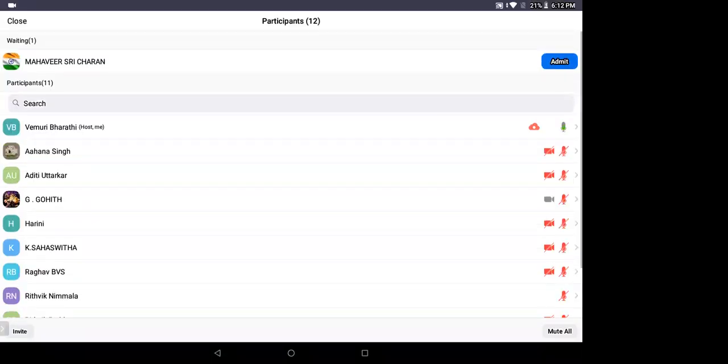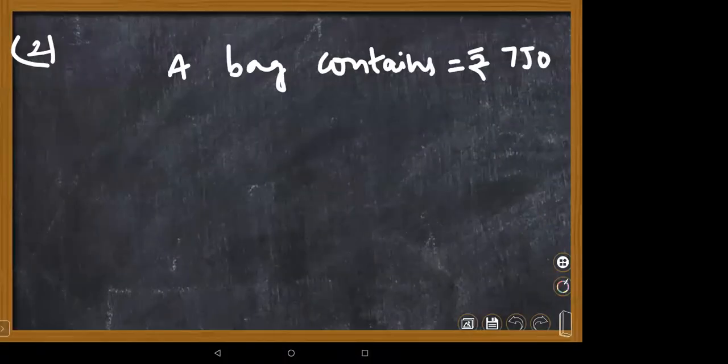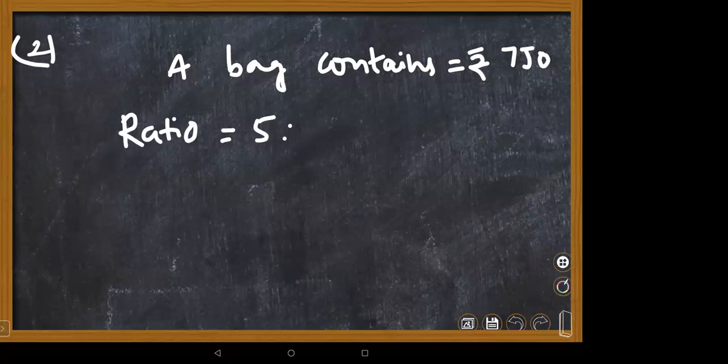So what are you supposed to do? The ratio is given, children. The ratio of the coins given here is 5:9:12. You need to find the individual numbers. So how many 2 rupee coins? How many 1 rupee coins? How many 50 paise coins?